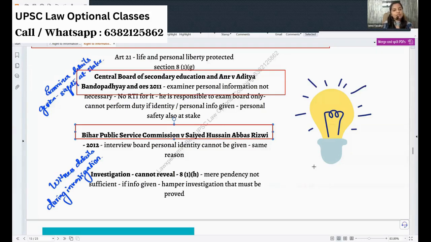It says that if the name is given, he cannot perform his duty properly. If the personal information is given, the personal safety of the person will be at stake. You can kidnap his or her daughter and say you have to award me so many marks, only then will I send your daughter back. That can be done. So all these things were given in this particular case law. So you have to mention the case laws also.